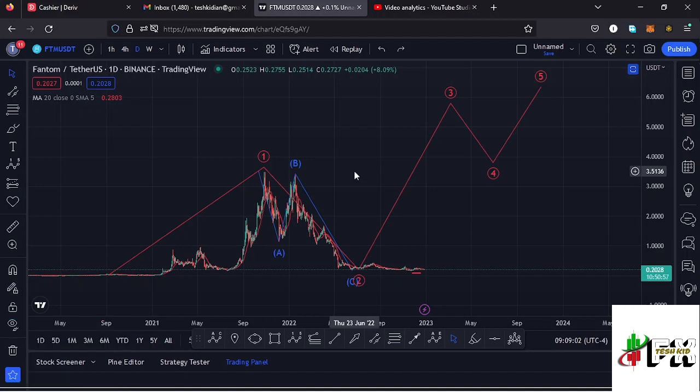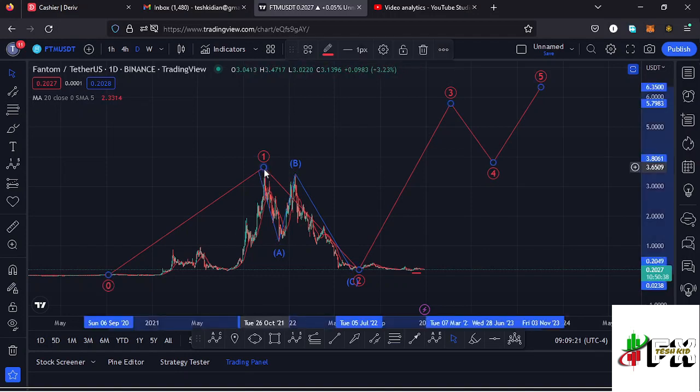Short-term and the long-term scenarios that I'm expecting to play out, basing my analysis on the additive structures and the Fibonacci, starting my analysis here on the daily chart by giving you a brief of what has been happening here on the Fantom chart. So Fantom, from these low prices that we had been trading within, we saw a very nice bounce to the upside, making it to an all-time high at around the $3.5 mark in a movement that I've been terming as a higher additive count one to the upside.